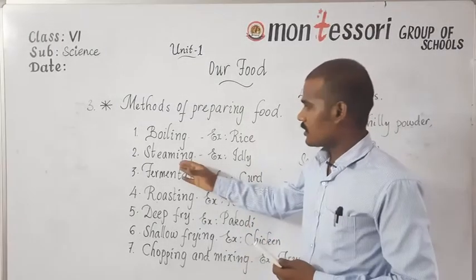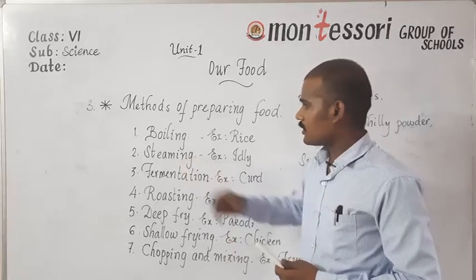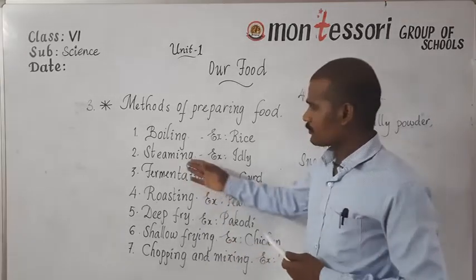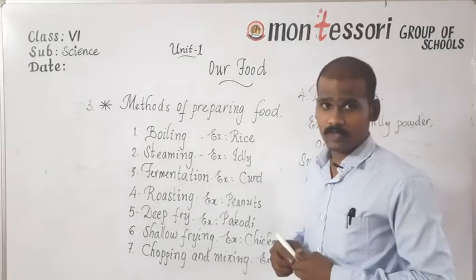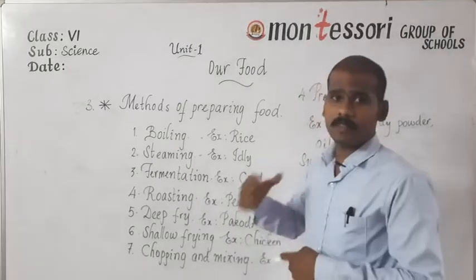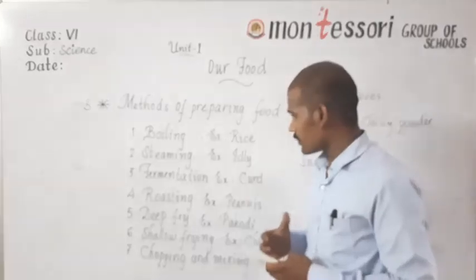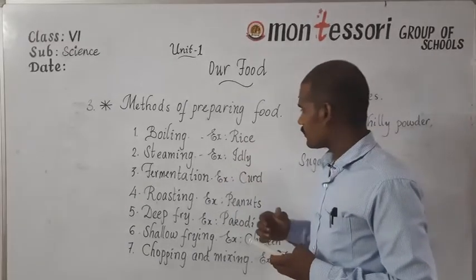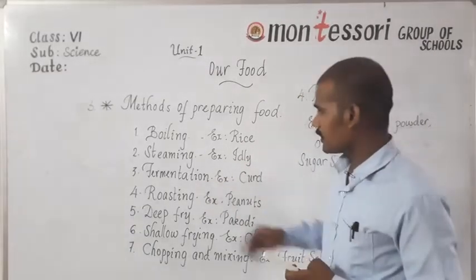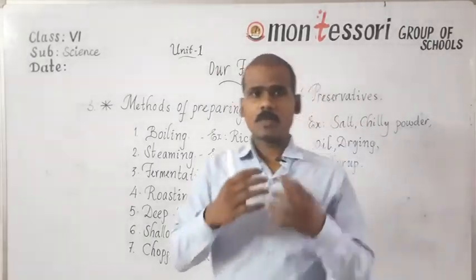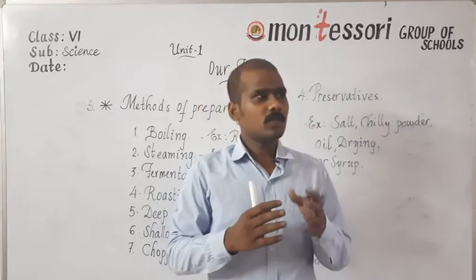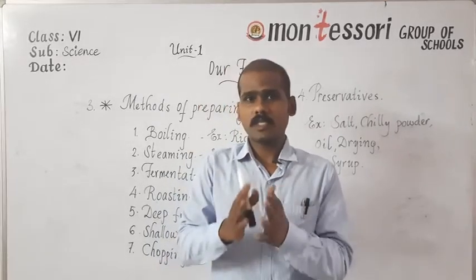Next, for the second method, here it is steaming. With the help of steaming, we can cook idlis. Okay, we can also cook some other different types of food items, but mostly we prepare food items like idli. Next, fermentation. Actually, fermentation is a process where some chemical process is involved.